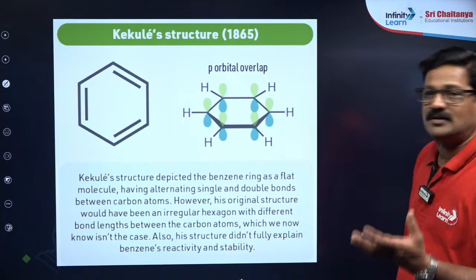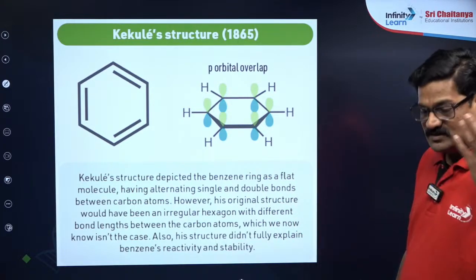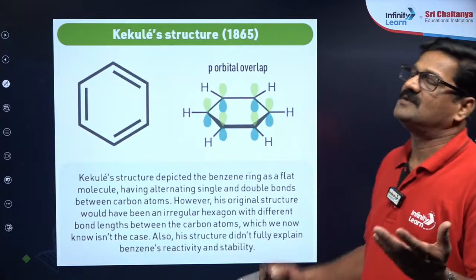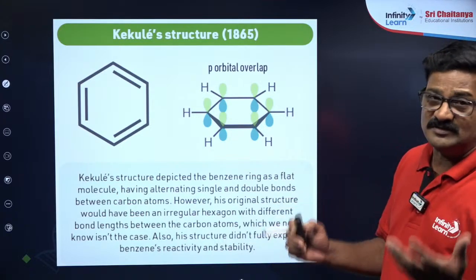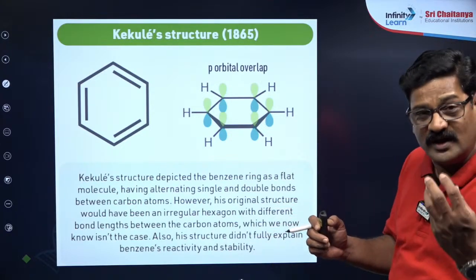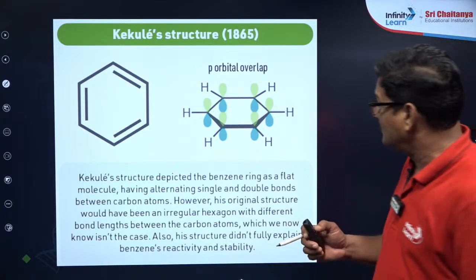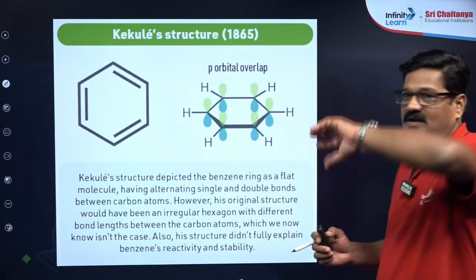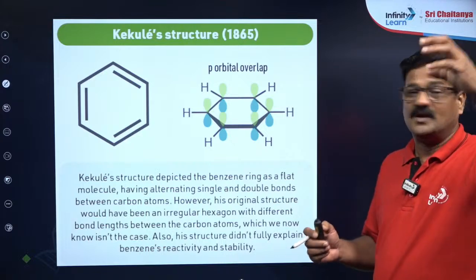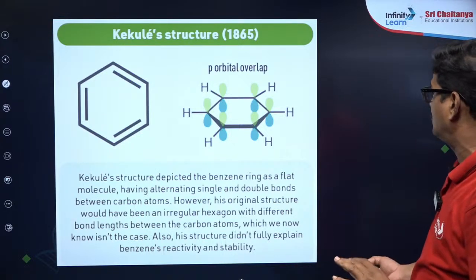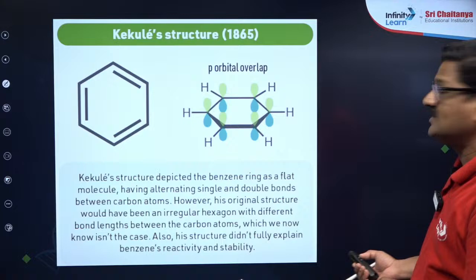He thought during his dream, when he was sleeping, he got a dream. In that dream, he found a snake swallowing its own tail. Based on that, he got the cyclic structure. So benzene's cyclic structure will look like this.